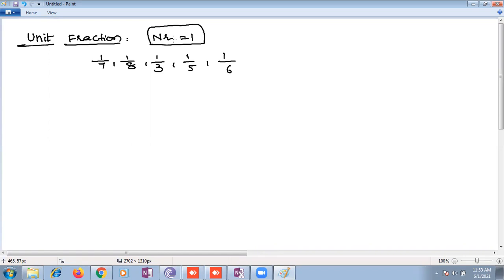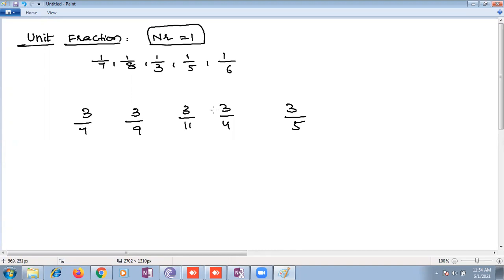See, children, there is one small important thing I need to share in this part. Suppose all numerators are the same, like 3 by 7, 3 by 9, 3 by 11, 3 by 4. The greater the denominator, the smaller the fraction. Yes, you see here.